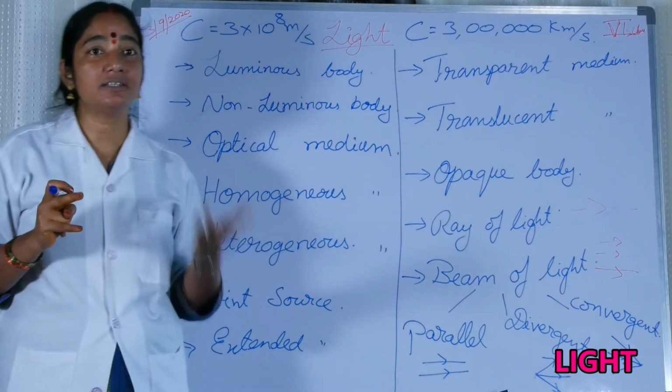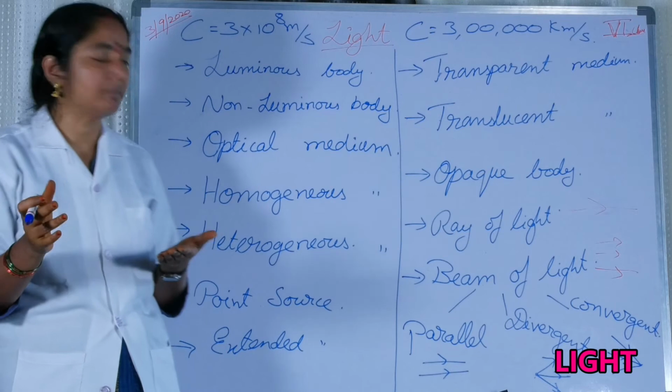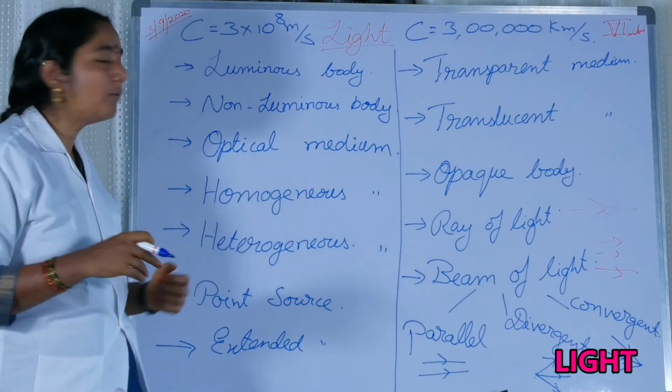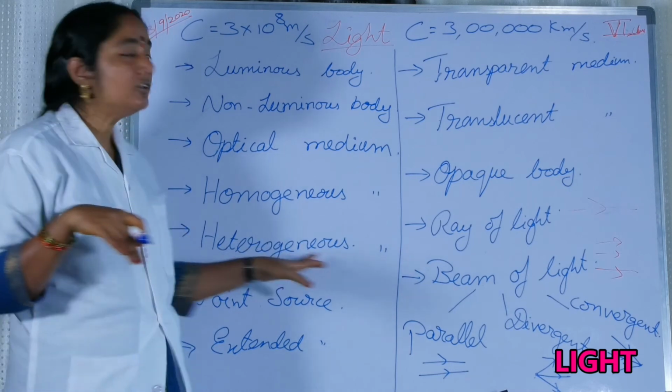Air is a homogeneous medium, but when smoke is there, air becomes a heterogeneous medium. So now you understood what is homogeneous: uniformity throughout. Now, heterogeneous medium.